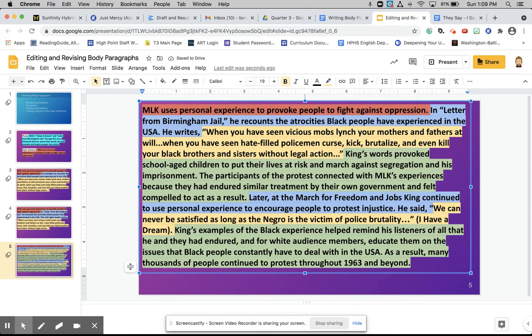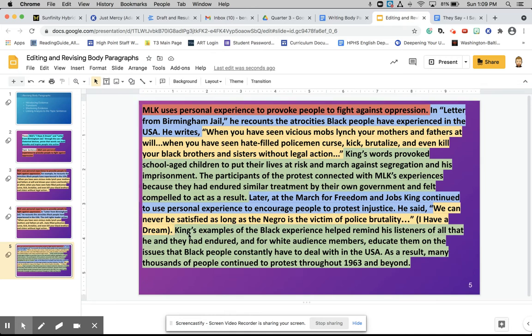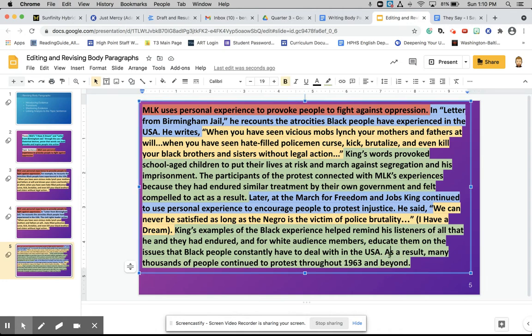We can never be satisfied as long as the Negro is the victim of police brutality. All right, now I have my analysis again. King's examples of the Black experience helped remind his listeners of all that he and they had endured, and for white audience members, educate them on the issues that Black people constantly have to deal with in the USA. As a result, many thousands of people continued to protest throughout 1963 and beyond. So this sentence, the second sentence, is key because this is what is helping link back to what we said in our topic sentence, right? This is the proof that he provoked people to fight against oppression. The second sentence is really important.